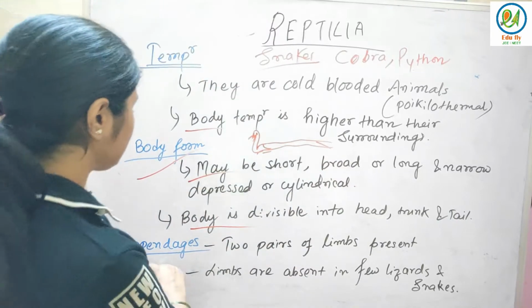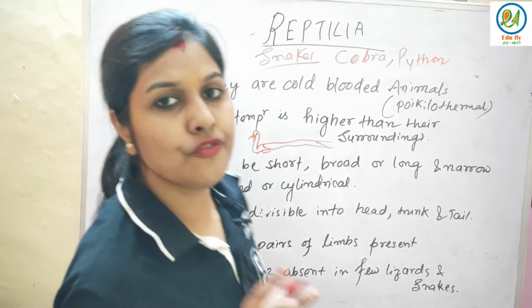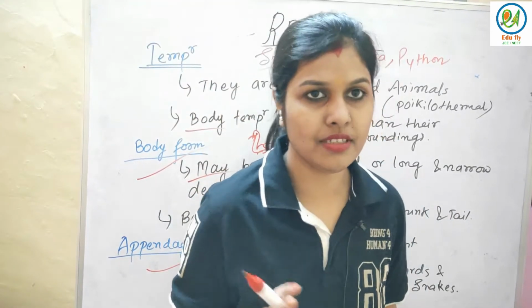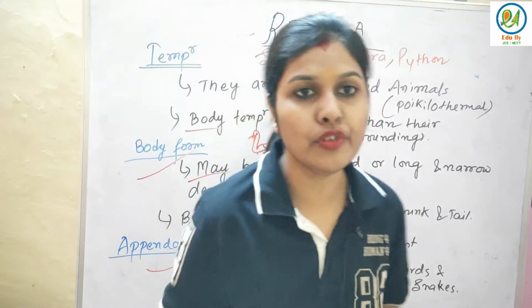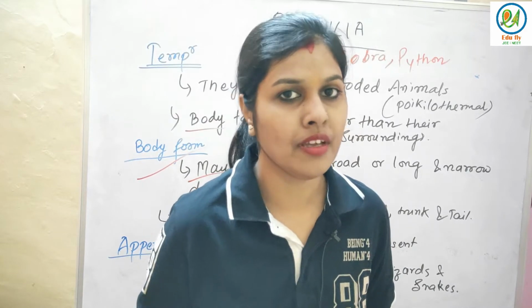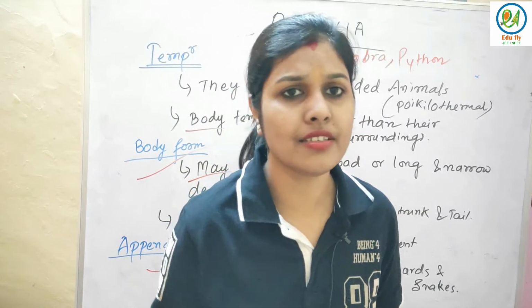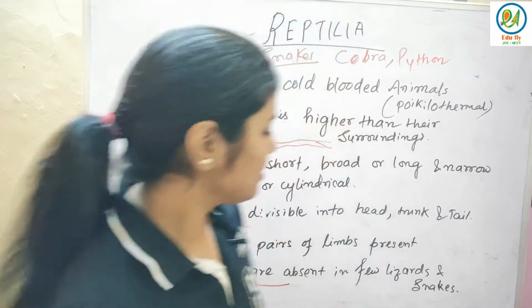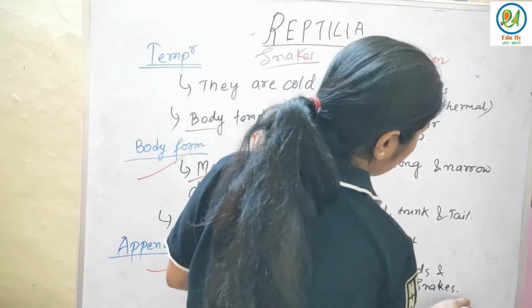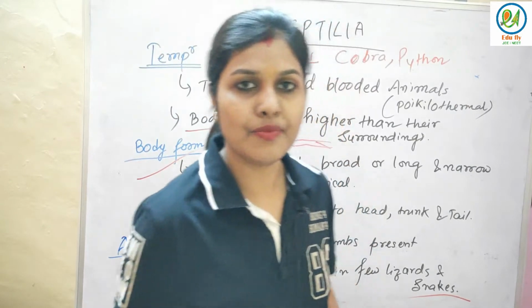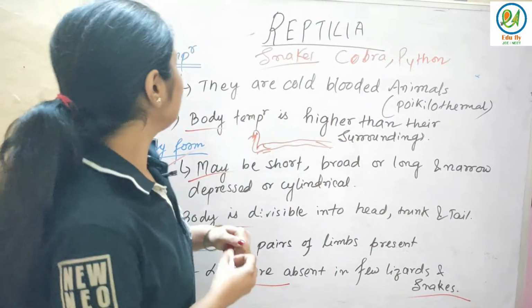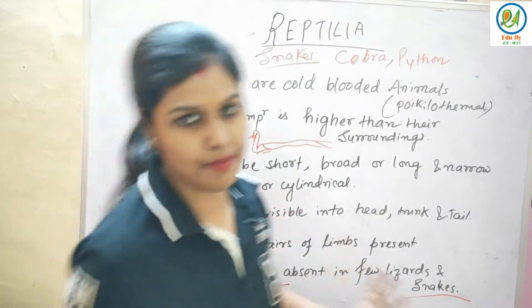Then next is the appendages. Two pairs of limbs are present, but limbs are absent in a few lizards and snakes. Snakes don't have limbs. Fine. In snakes limbs are absent, and in case of a few lizards the limbs are absent. Done. So that's all about temperature, body form and appendages.